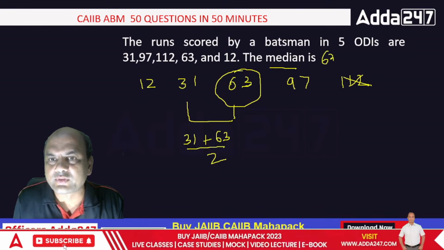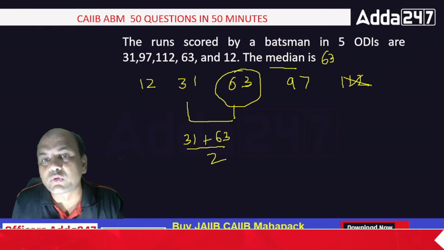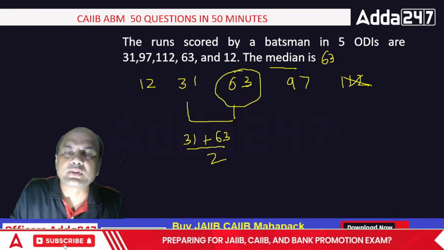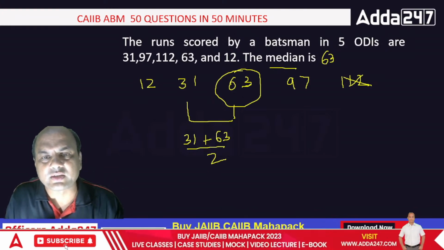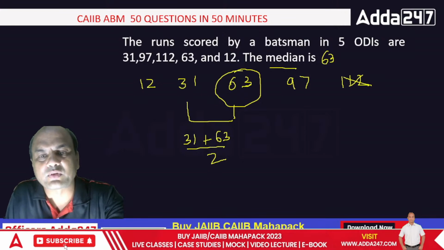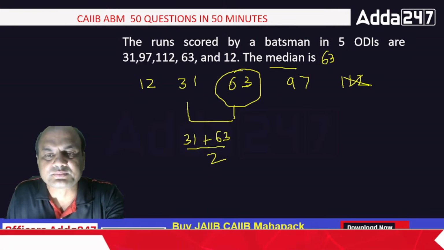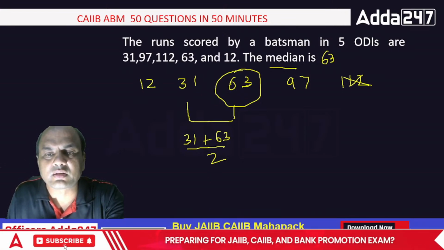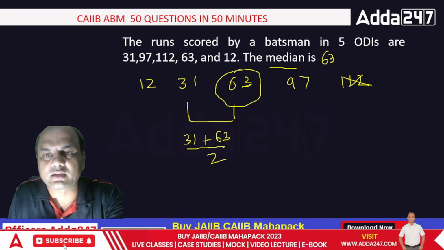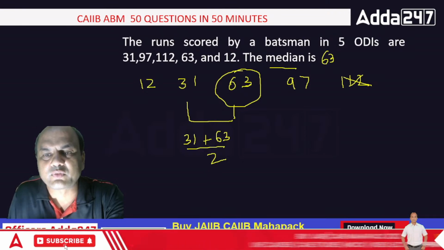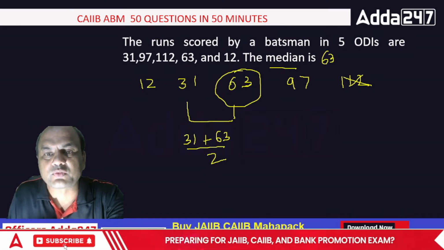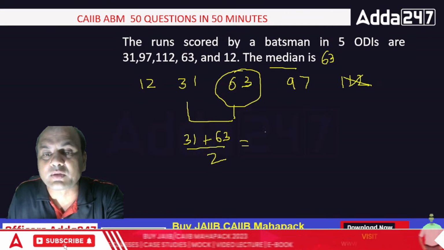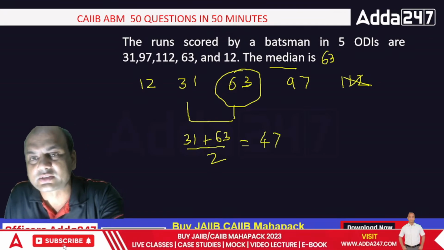If there had been an even number, 4 only, then the median would have been 31 plus 63 upon 2. What is the answer for this, everyone? Anyone getting this? 31 plus 63 equals 94, upon 2. So that is 47. So the median in that case would have been 47. Got it? Right now the answer is 63.